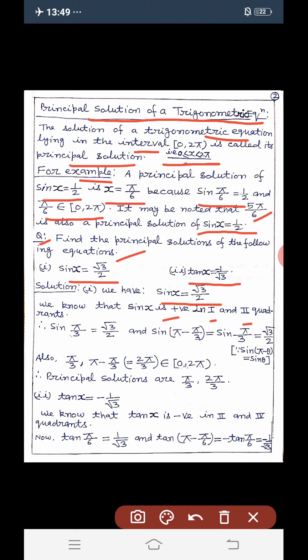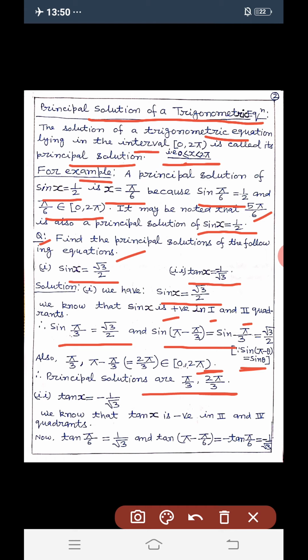So sin pi by 3 is equal to root 3 by 2 and sin of pi minus pi by 3 equals sin pi by 3 equals root 3 by 2, since sin of pi minus theta is equal to sin theta. Also pi by 3 and pi minus pi by 3, that is 2 pi by 3, belong to the right open interval 0 to 2 pi. So principal solutions are pi by 3 and 2 pi by 3.